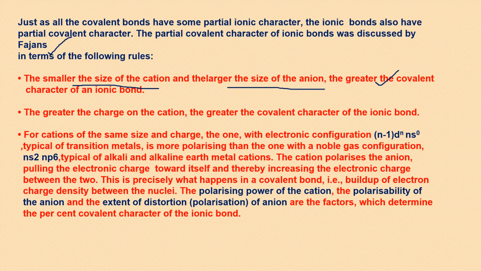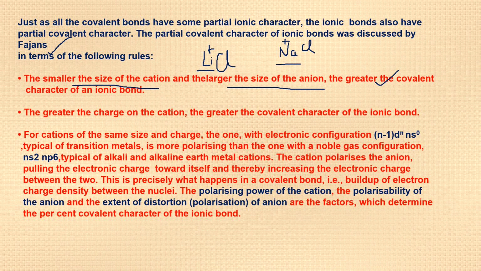If you compare lithium, I'll keep the anion the same here, only then we can compare: LiCl and NaCl. Lithium will make a smaller cation because its size is small. Sodium will be a bigger cation than that.